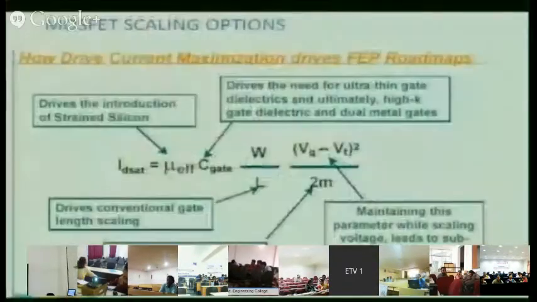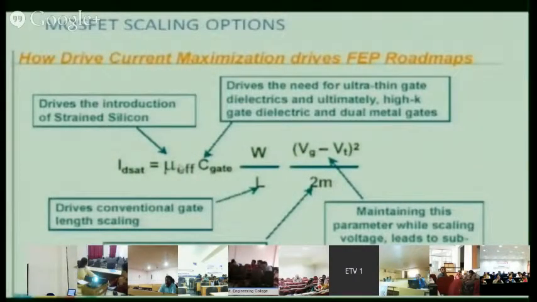First is the mobility. So this mu factor is mobility. What is mobility? There is a concept of velocity of electron. V is equal to mu into E, the electric field. So current is directly proportional to the velocity of the electron, and the mobility of the electron also affects it.